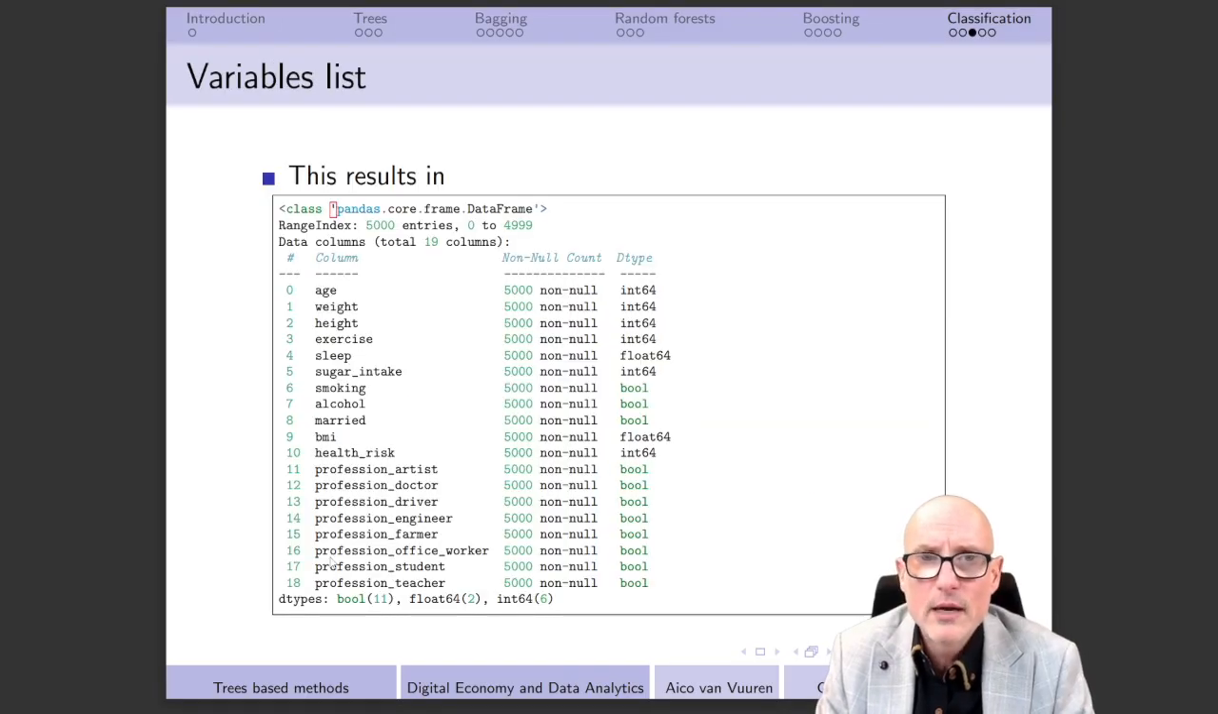If you do that, then we're going to get this nice set of variables. Here we have age, for example. We have weight, height, exercise. That's a thing that we have already introduced. So this none, low, medium, and high. We have the number of hours that somebody is sleeping in general. Sugar intake, we have already talked about that as well, whether somebody smokes, drinks alcohol, is married, and we have some additional things, including, of course, all these different professions that we have over here.